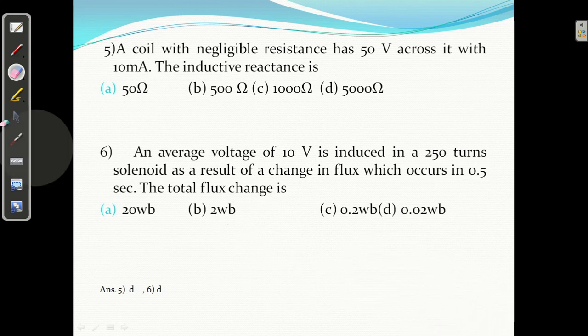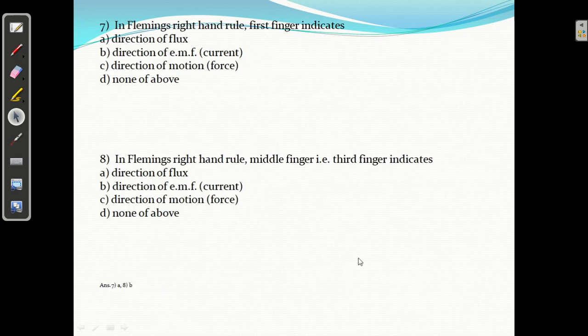Okay, next. Question 7. Fleming's right hand rule. What is the Fleming's right hand rule? The first finger, second finger and thumb are perpendicular to each other.